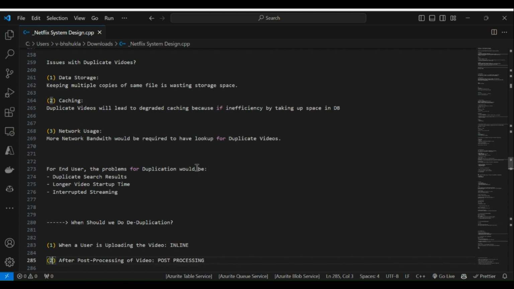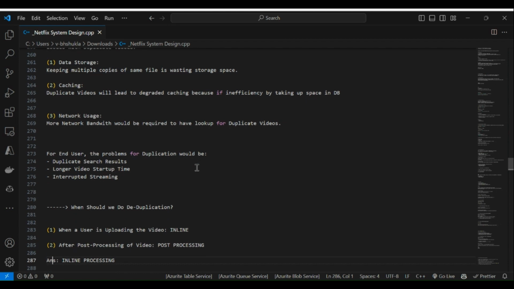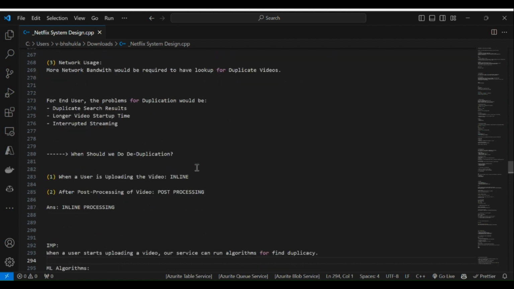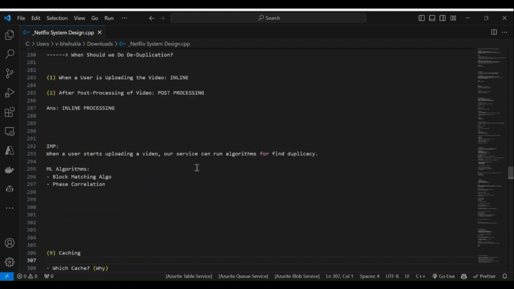For the end user, the problems of duplicates are duplicate search results, longer video startup time, and interrupted streaming. We can deduplicate inline when a user is uploading the video, or after post-processing of the video. Which one is better? Inline processing. The important point is that when a user starts uploading a video, a service can run an algorithm to find duplicacy. In machine learning we have the block matching algorithm and the phase correlation algorithm.